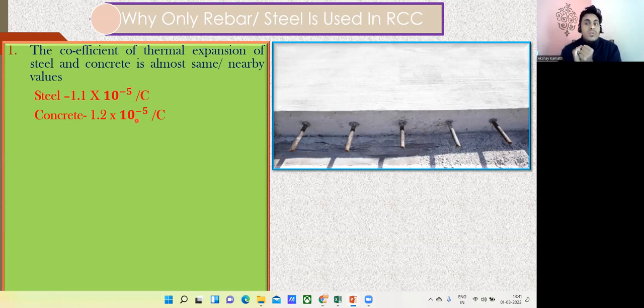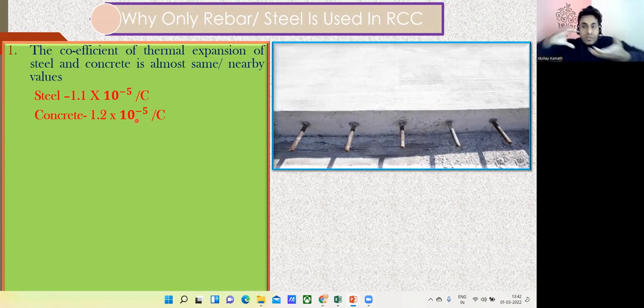In other material, what will happen? Let us consider, I'm taking gold for example. So in gold, what will happen? Like I mentioned, concrete got expanded by 50 centimeter. Maybe gold will get elongated by only 10 centimeter. From 50 to 10, there's a huge difference, right? In the same way, if there is a decrease in the temperature, my concrete got shrunk by 25 centimeter, whereas gold will shrink only by, let us say, 2 centimeter. Again, from 25 to 2, there's a huge variation.